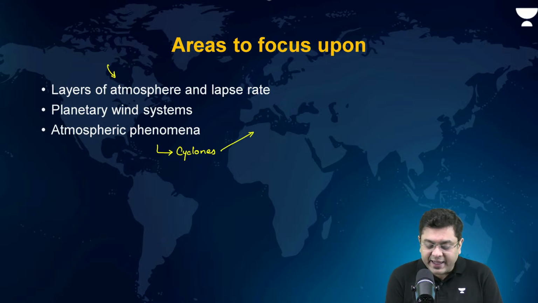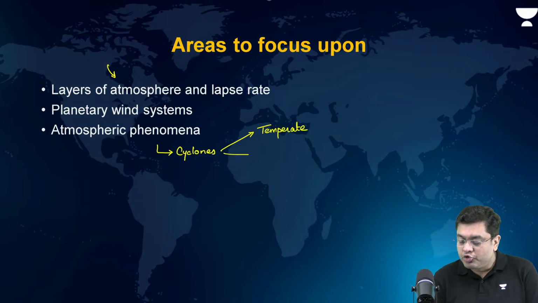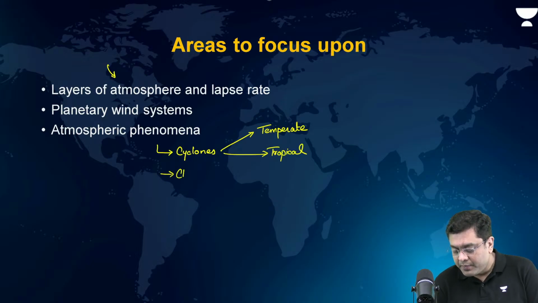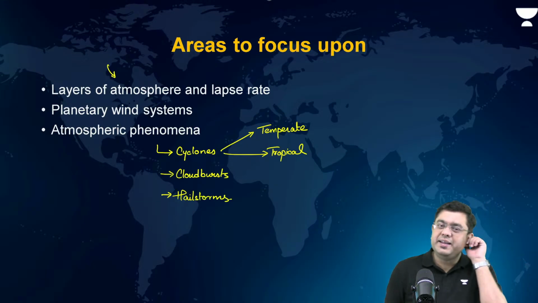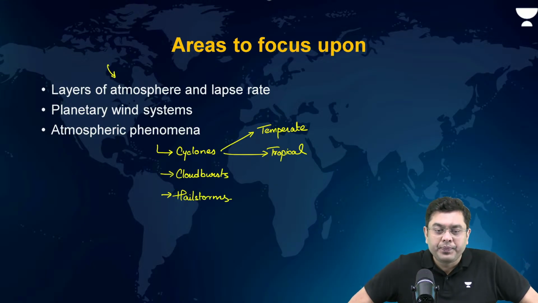So, temperate cyclones, the stages of formation, that can also be asked, right? Tropical, anyways, you have to know. Cloudbursts, hailstorms, okay? These are the details that you can mention.